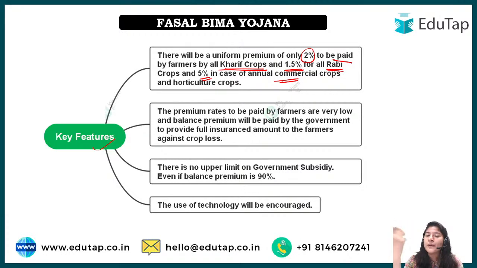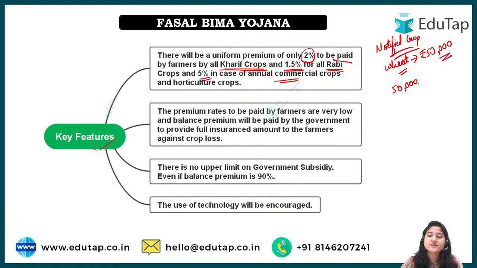release a notified crop. For example, I'll give you this example. This time the notified crop was, per se, wheat, right? And the government says that the insurance would be 50,000. Now how much the farmer has to pay is calculated on this 50,000. Then how much percent? That is for Rabi crop, it is 1.5. I'll give you a simple example, because if you go point-wise and everything, that would be complicated. For wheat, it is 50,000.